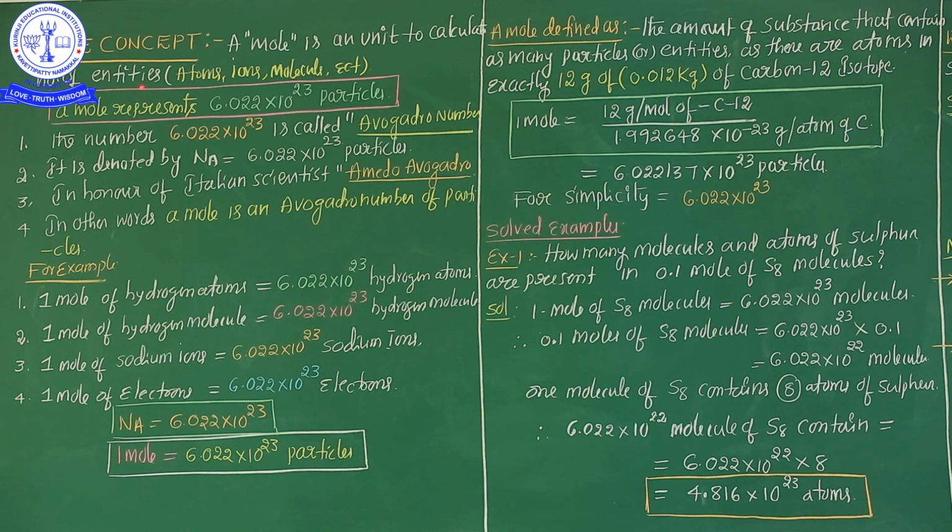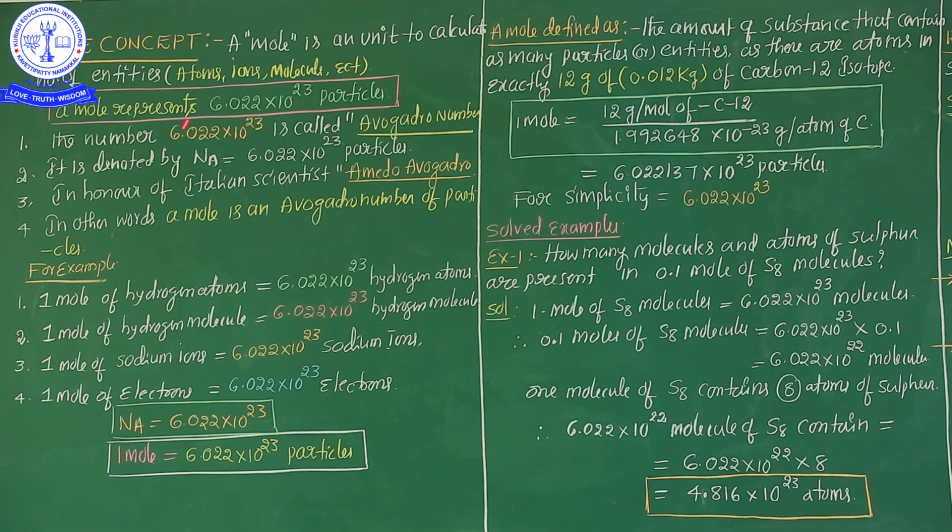The entities are nothing but atoms, ions and molecules. So mole is a unit to calculate the number of atoms, ions or molecules. That's why, my dear students, every student should consider mole as the unit that calculates the number of entities.